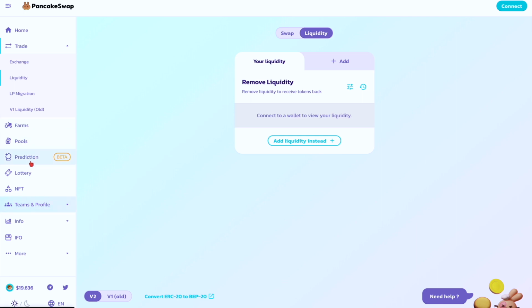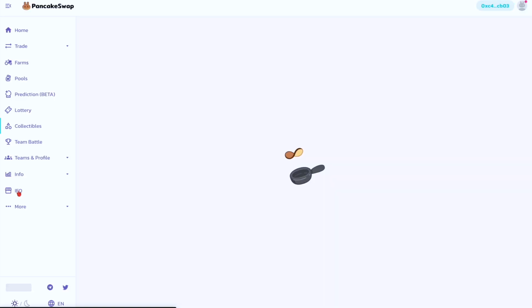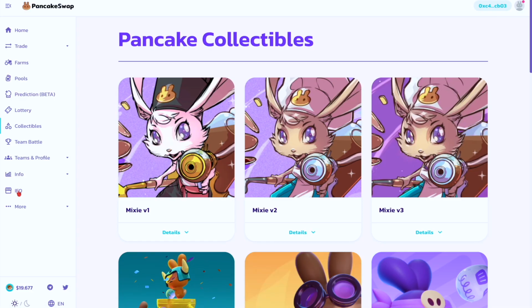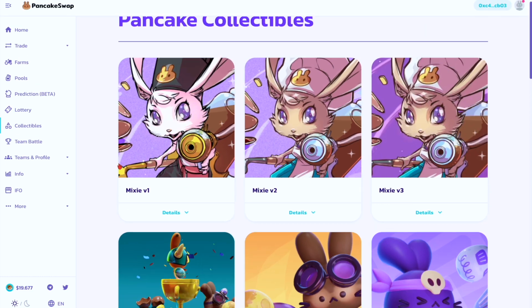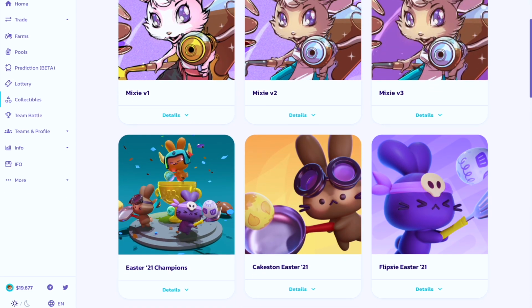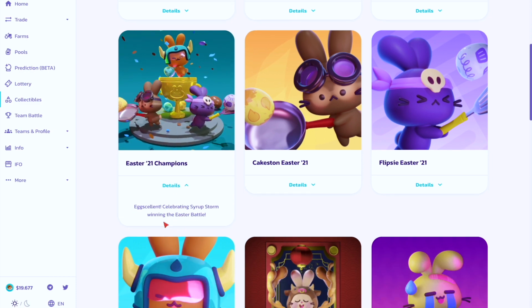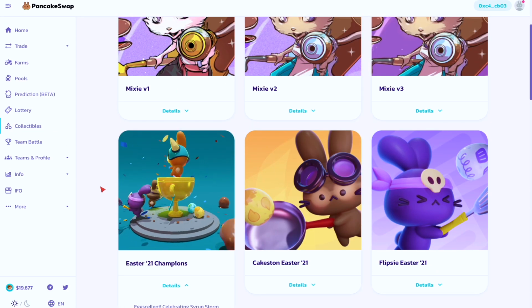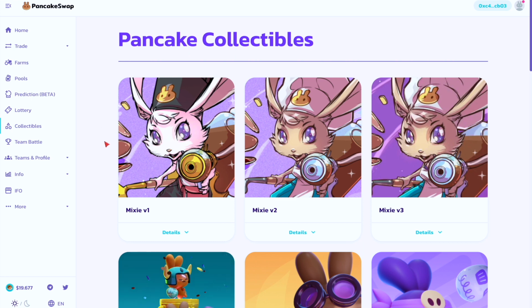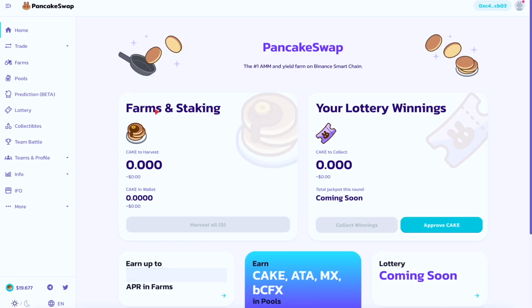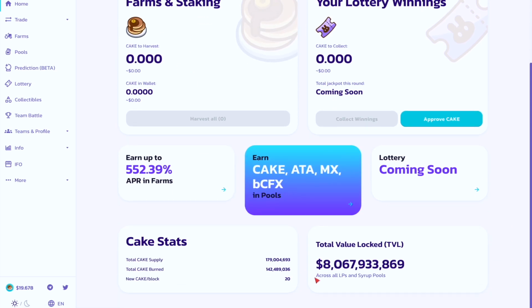Don't know what the prediction is, don't know what this is. Now this is something new that they've just launched, which is NFT. So you can go here and there are clearly some collectibles that they've got, and you can probably buy some of this, or trade some of this in some form. So this is the kind of stuff you'll be able to do.